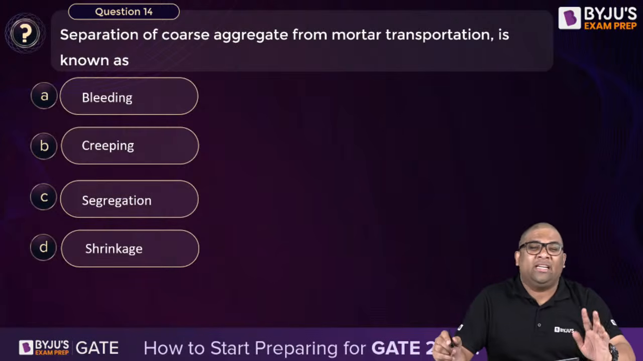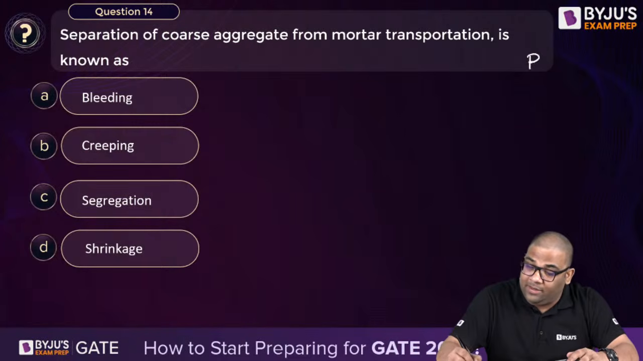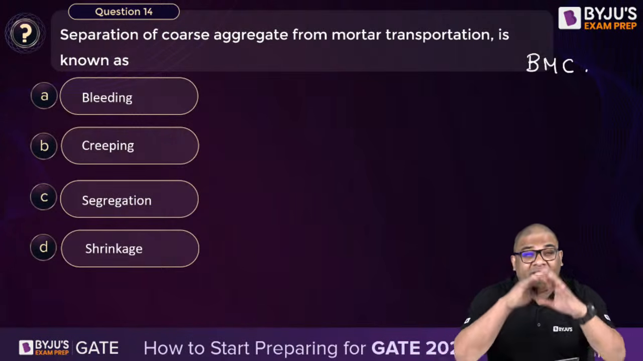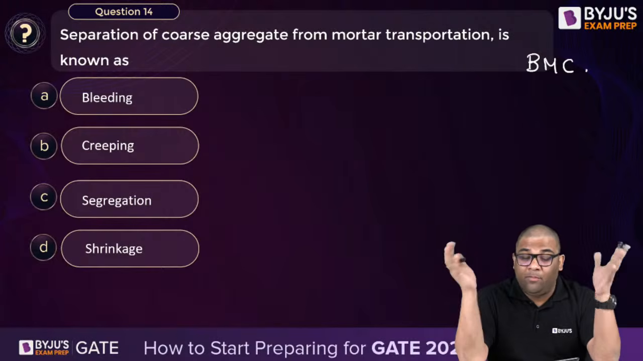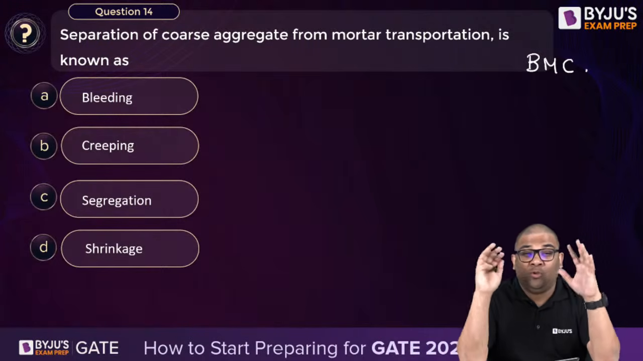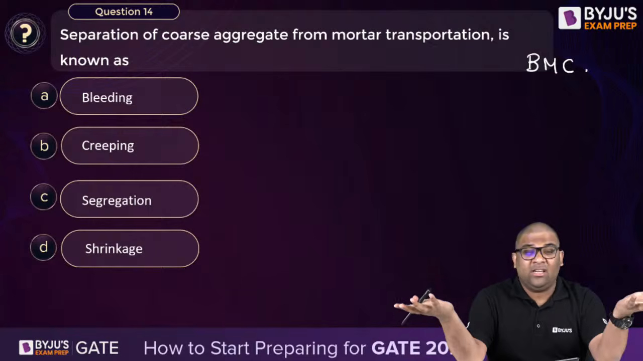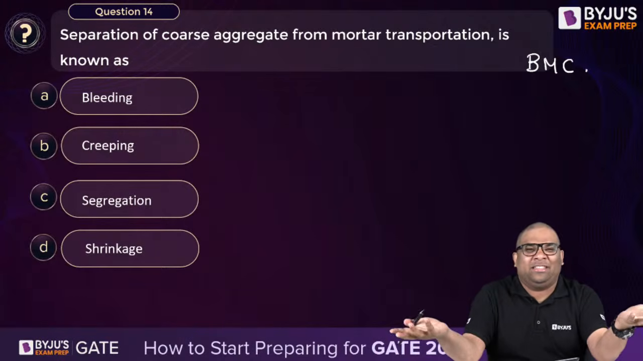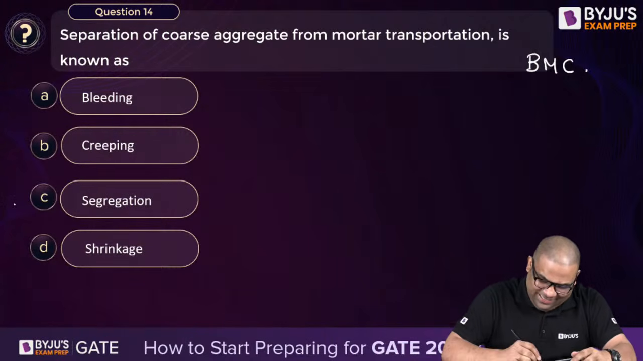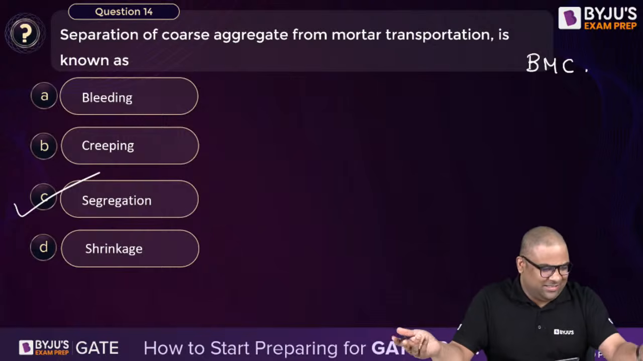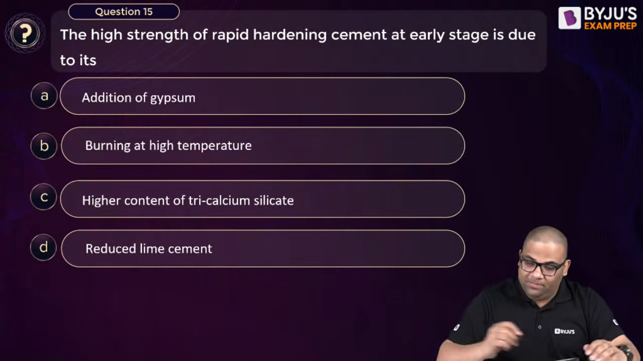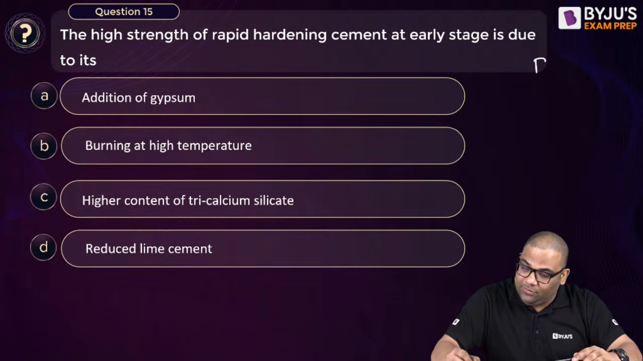Question number 14. Again straightforward. It is from your building material. The separation of coarse aggregates from mortar in transportation is known as what? Very easy. Separation means what? Segregation, right? Okay. Next, question number 15. It is from your BMC only, building material and construction.